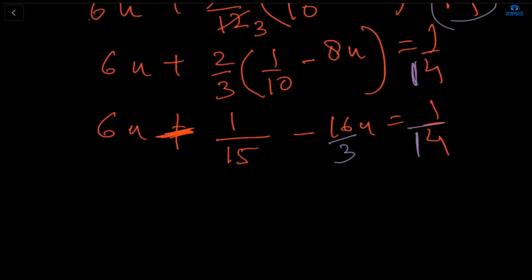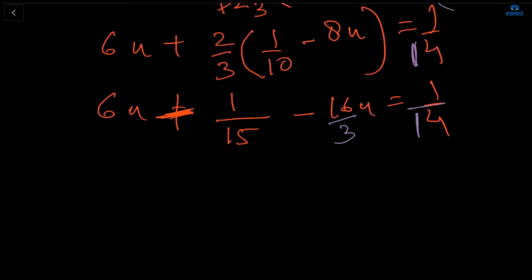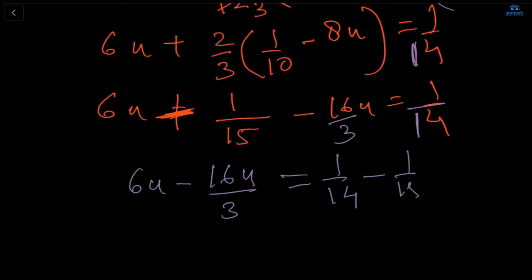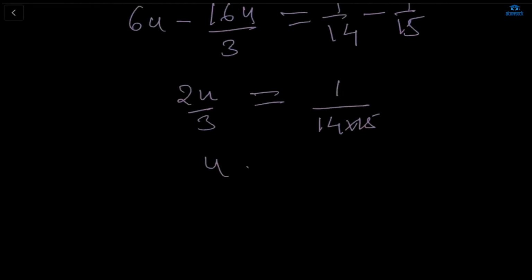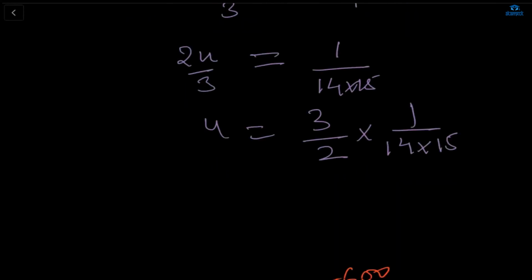Okay. If you see now, then it will be 6u minus 16u upon 3, and you can write 1 upon 14 plus, minus 1 upon 15. Yeah. So 18u minus 16u will be there. So 2u upon 3. Am I right? Yes. Okay. And this will be 1 upon 14 multiplied by 15. So u will be equal to 3 by 2 multiplied by 1 upon 14 multiplied by 15. So you can write 3 5s are 15.